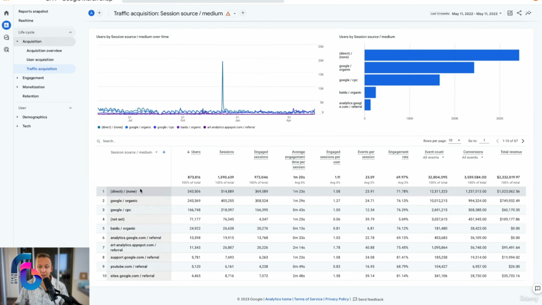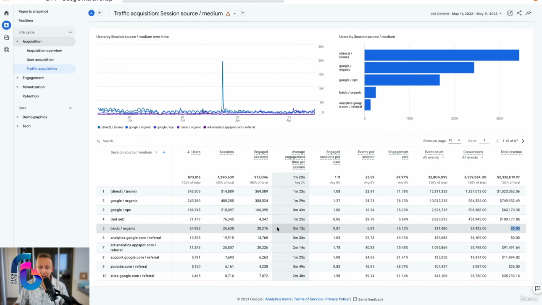Now, if we look around, we have additional information. We know that the direct audience is working really, really well. I mean, they're bringing in a ton of money here. But even more interesting, if we go down and look at Baidu, the Chinese search engine, we can see that in a year, this is still quite a lot of users, but not a single penny has been spent in the Google store, despite almost 25,000 users.